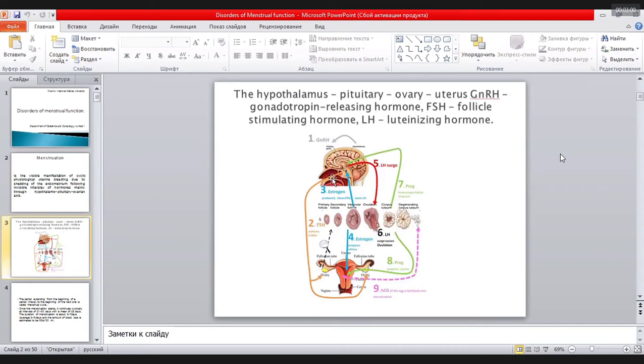You see here the area of the hypothalamus, which produces gonadotropin releasing hormones.